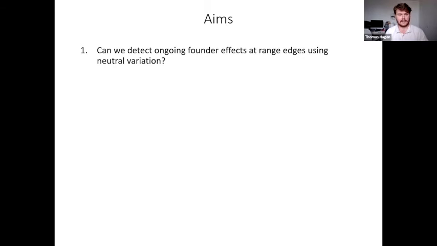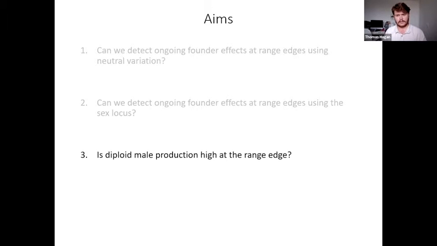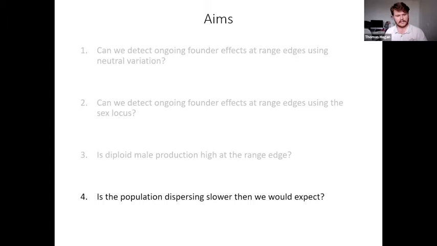So given that, we had a few aims in studying this population in Cairns. First, we wanted to see if we could detect ongoing founder effect at range edges using neutral variation. And then, of course, we wanted to see if we could do the same thing using the sex locus, CSD. Then we wanted to know if diploid male production was higher at range edges, and this is what we would expect from significant founder effects. And lastly, if we did detect higher diploid male production at range edges, if that was then slowing the dispersal